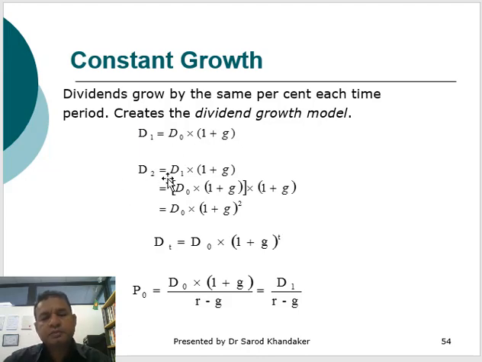D2 would be D1 multiplied by 1 plus G. If you solve the formula at the end, you will find P0 is equivalent to D0 multiplied by 1 plus G, which is D1, divided by R minus G.